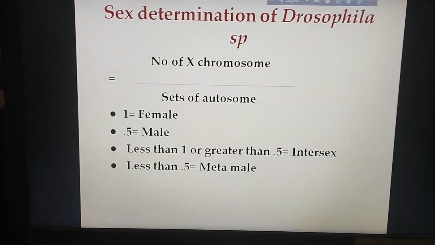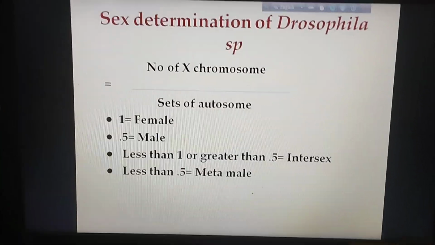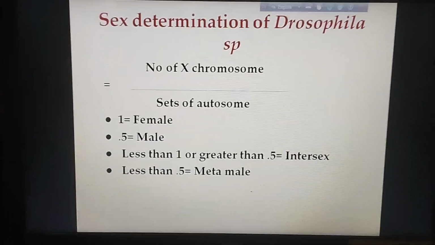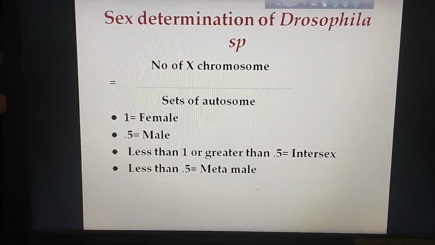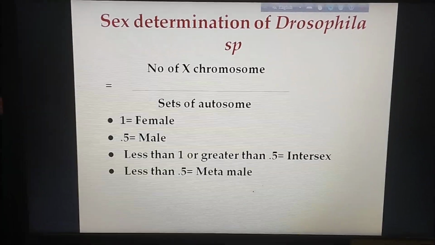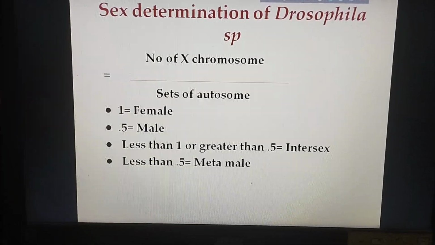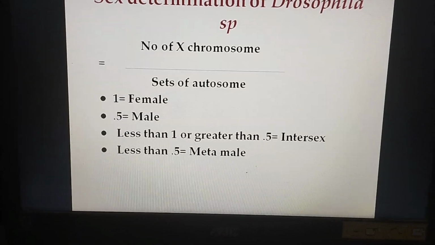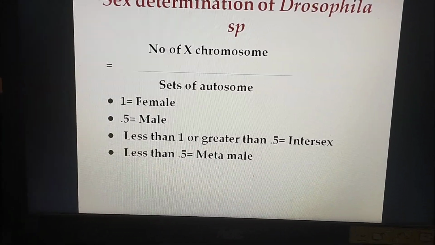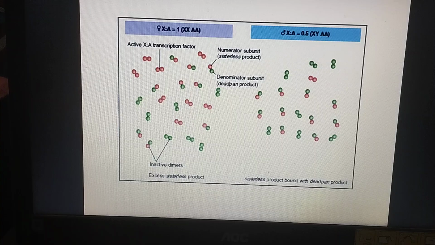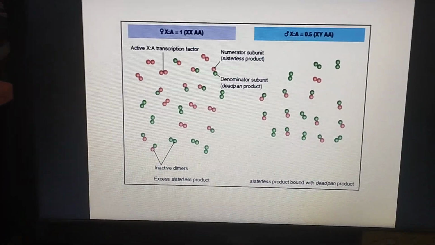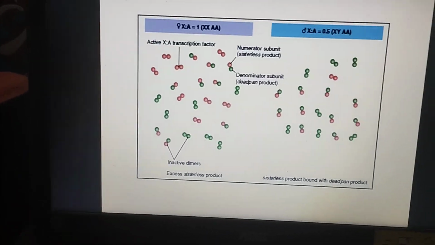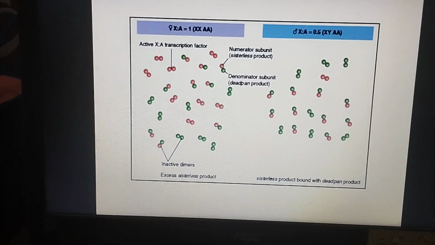Here, the ratio of the number of X chromosomal genes to the sets of autosomal genes, if it becomes one, the creature becomes a female. If the ratio becomes 0.5, they become male, and between 1 and 0.5, they become intersex creatures. In this slide, it was observed that when the ratio becomes 1, the Drosophila becomes female.